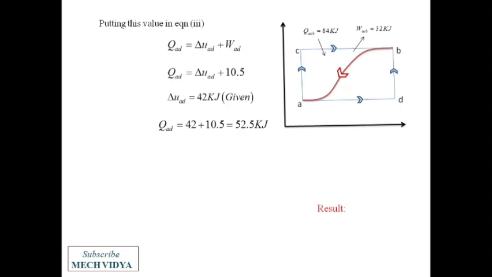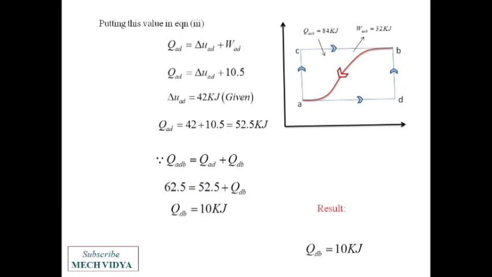Okay. Now finally, if you refer to this graph, QADB can be written as QAD plus QDB. Already we have discussed this. So if I put the value of QADB, since it is given in the question, and QAD, which I have already got as 52.5, finally I will get QDB. So QDB is 10 kilojoule. So the final result is QAD equal to 52.5 kilojoule and QDB equal to 10 kilojoule. These two things we had to find out.